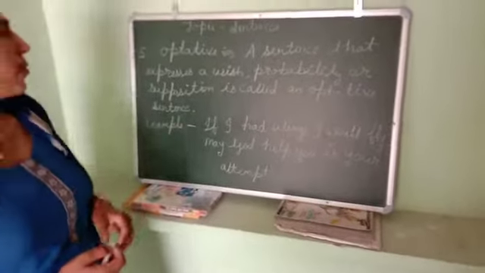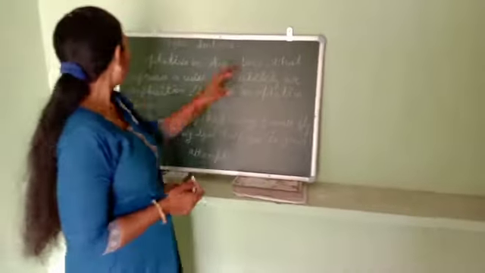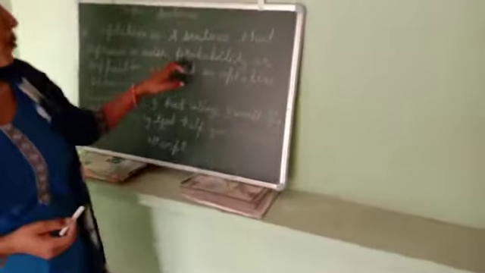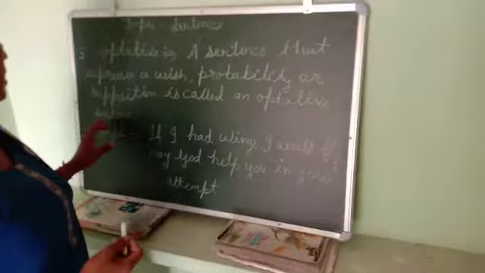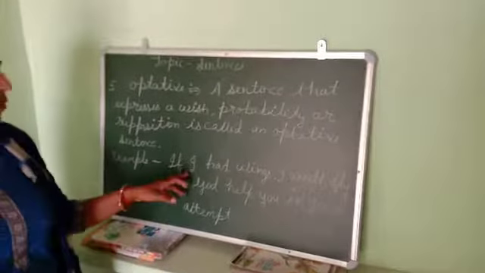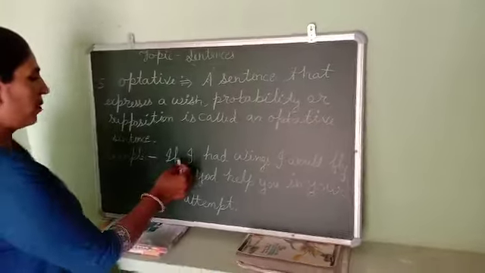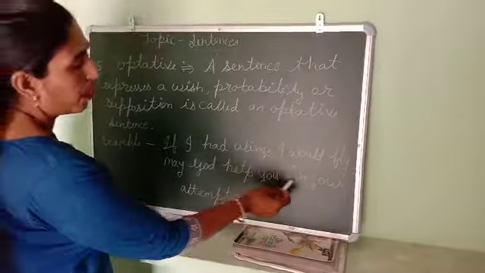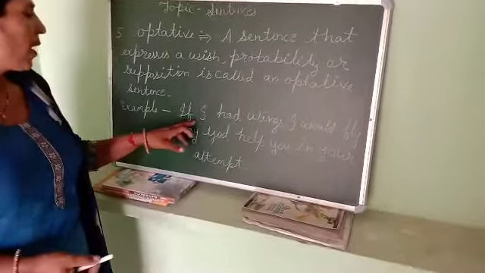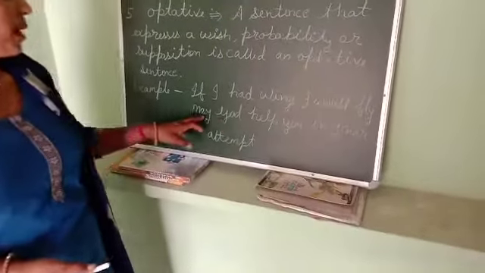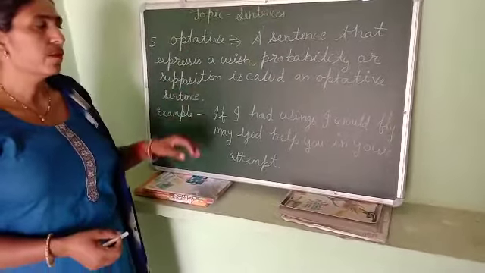Fifth is the optative sentence. What is an optative sentence? A sentence that expresses a wish, probability or supposition is called an optative sentence. For example, if I had wings, I would fly. It is a wish. May God help you in your attempt. It is a wish. These are examples of optative sentences.